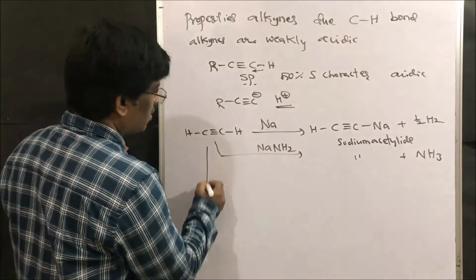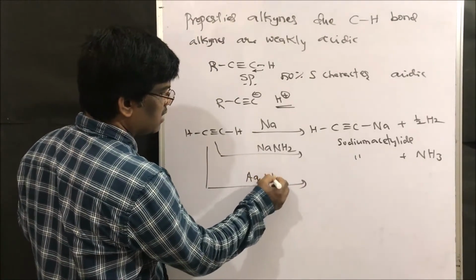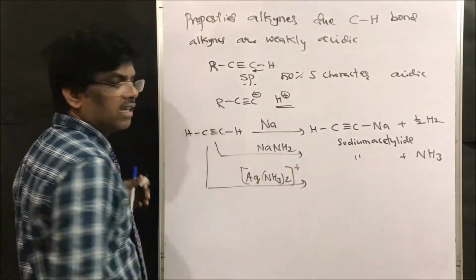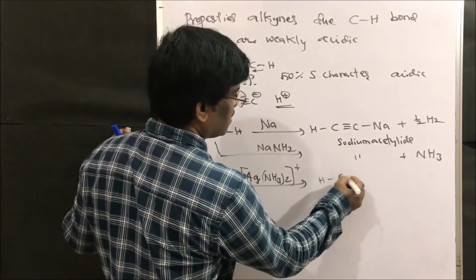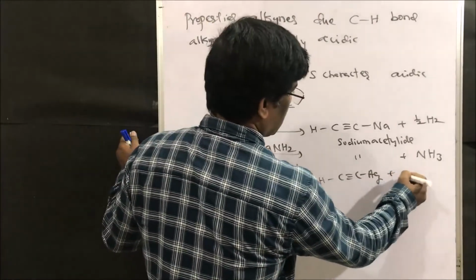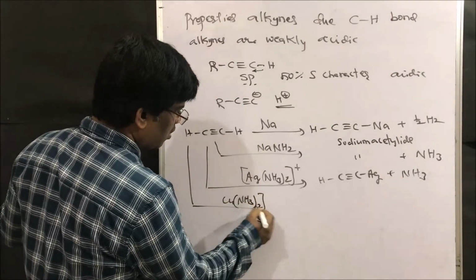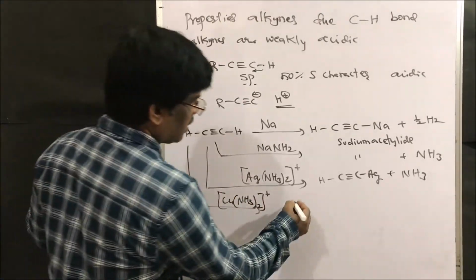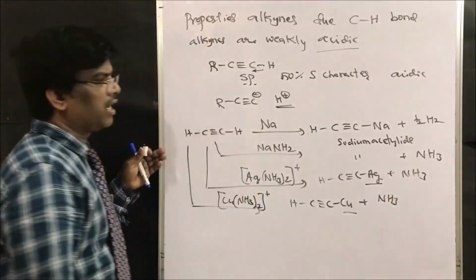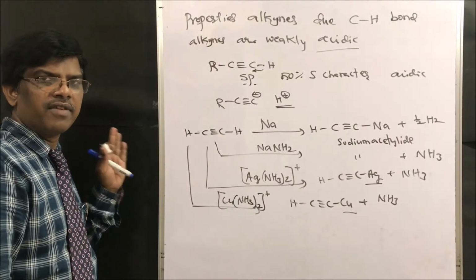If I use ammoniacal silver nitrate, I will get the silver salt of this plus ammonia. If I use cuprous ammonia, this also gives the copper salt plus ammonia. So it forms salts with metals. This is very, very important, friends.